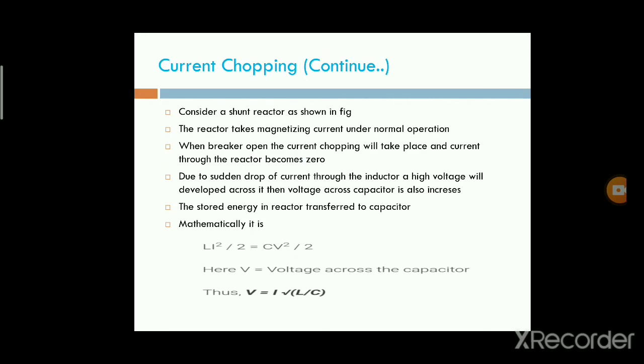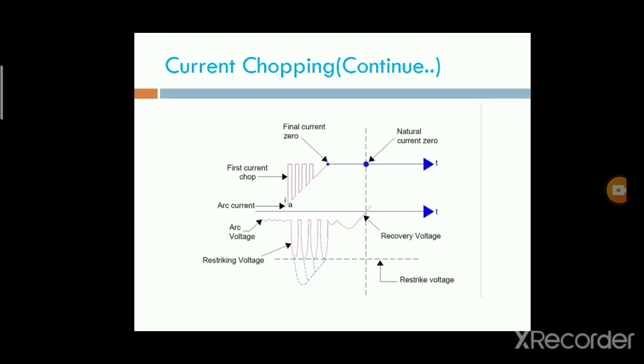In the current chopping phenomena, in that figure the arc current is seen to approach zero in the normal way initially with low arc voltages, so that there will be a virtual capacitance current at a certain arc current. Due to the large deionizing forces, instability occurs and the arc current immediately collapses to zero. This is the first chop.